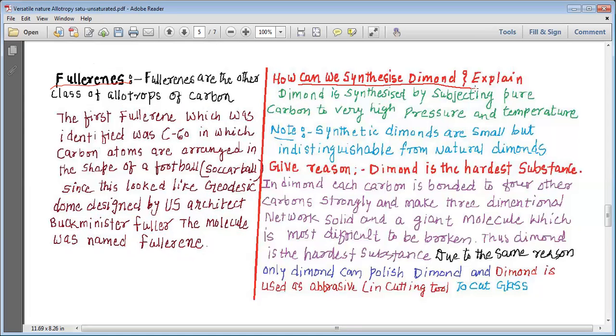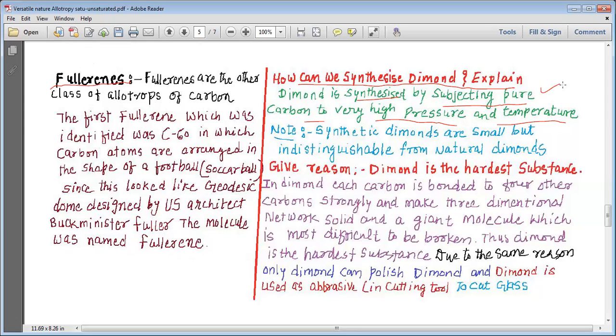of carbon. Next question: how can we synthesize diamond? Explain. Diamond is synthesized by subjecting pure carbon to very high pressure and temperature.